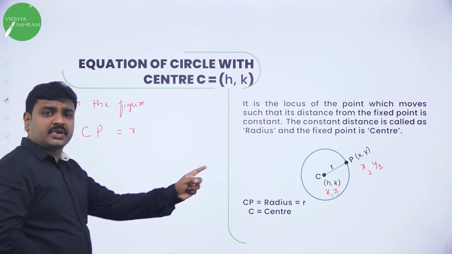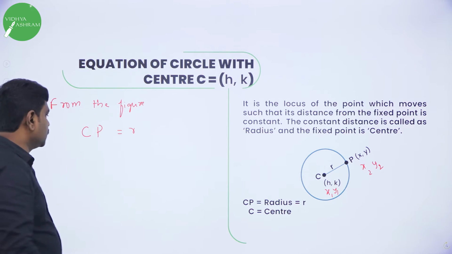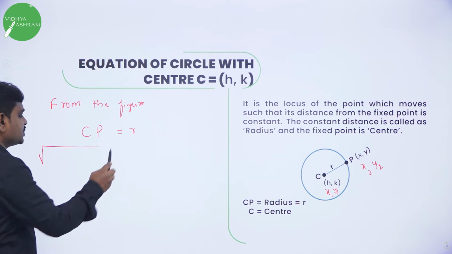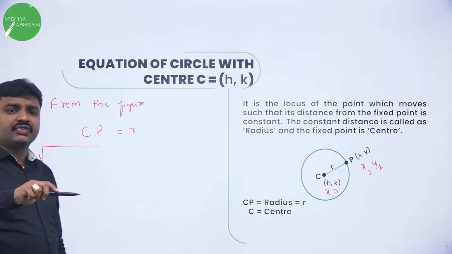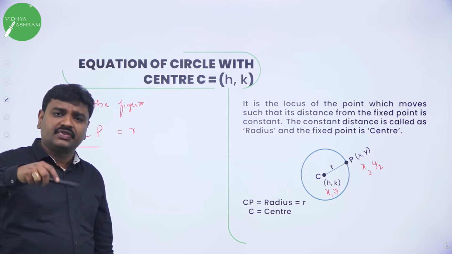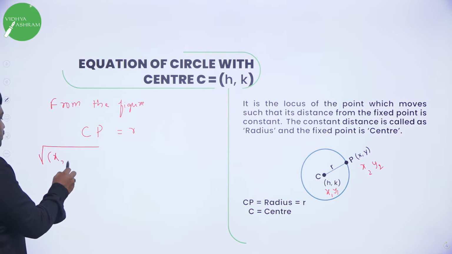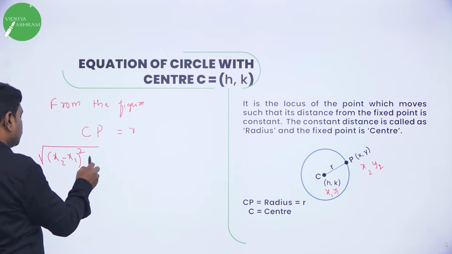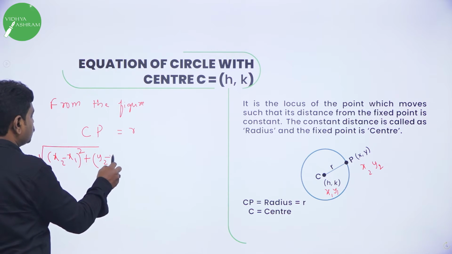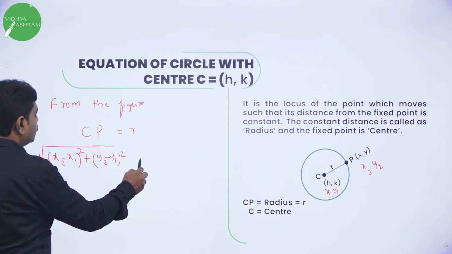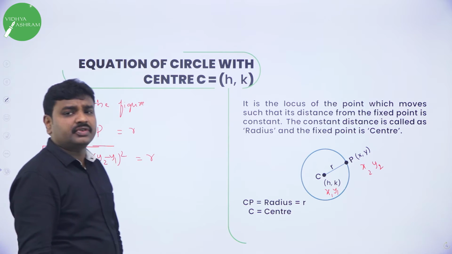So now C to P, can we use the distance formula? So CP is the root of, what is the distance between any two points? Root of the difference of x coordinate whole square plus the difference of y coordinate whole square, or root of x2 minus x1 the whole square plus y2 minus y1 the whole square is equal to r. How to find the distance between any two points?